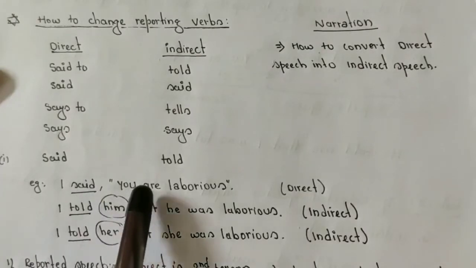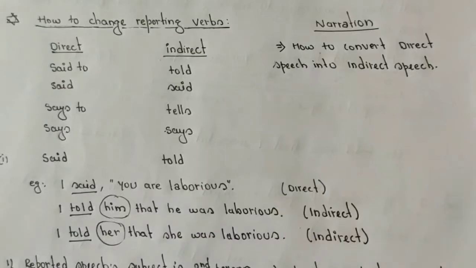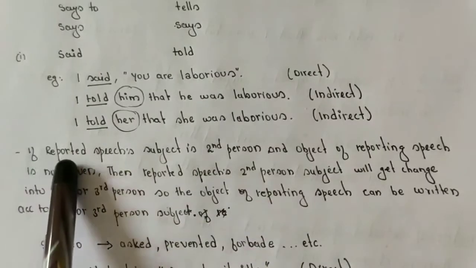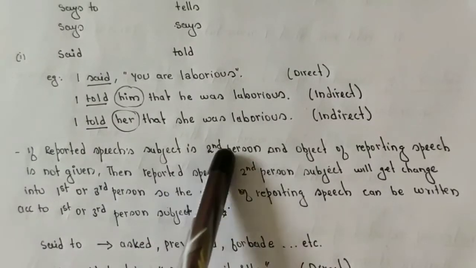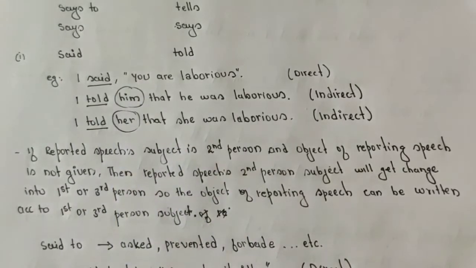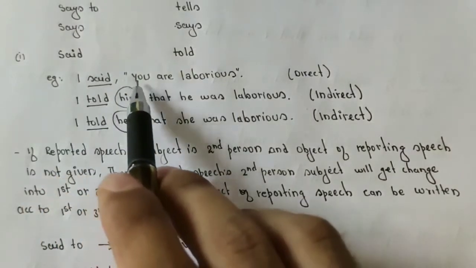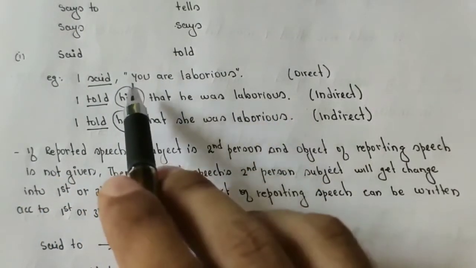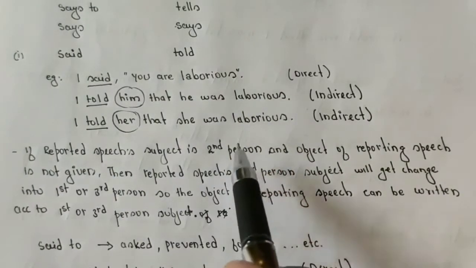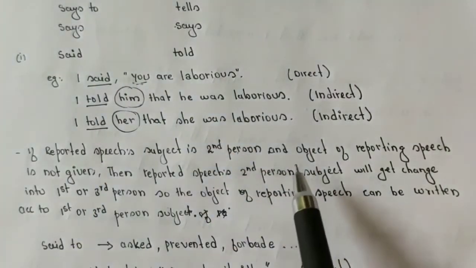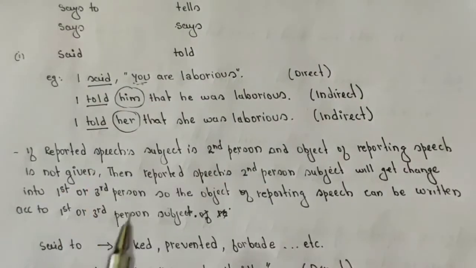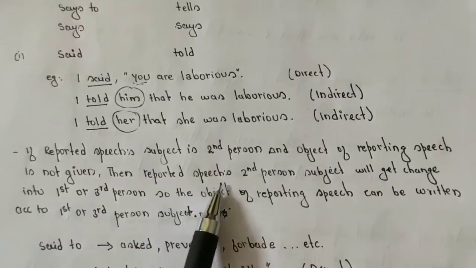"I said, you are laborious." Now this is the direct speech. For this you need to go through this rule first. From "I said", this is your reporting speech, and this full part is your reported speech. If your reported speech subject is second person, here this is second person, and the object of the reporting speech is not given, then the reported speech's second person